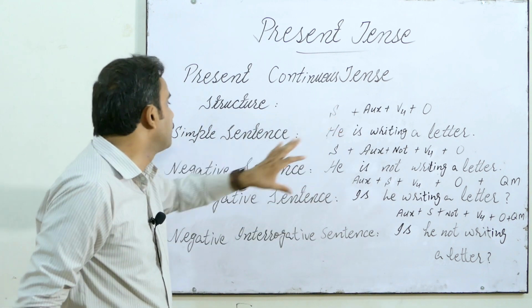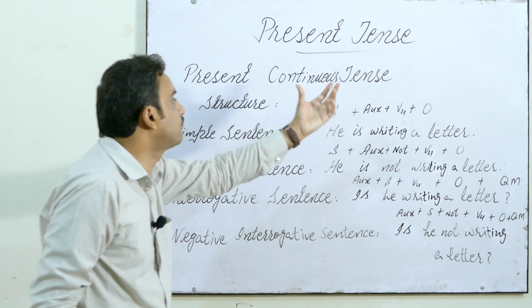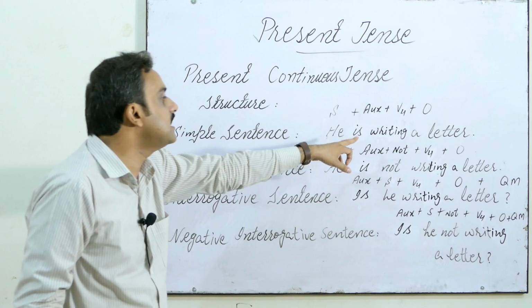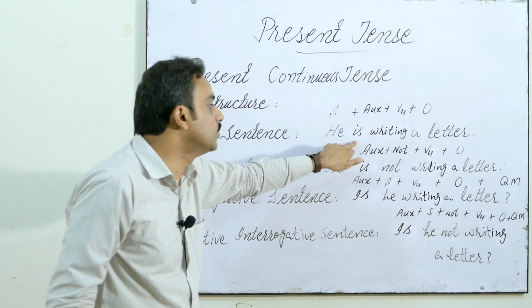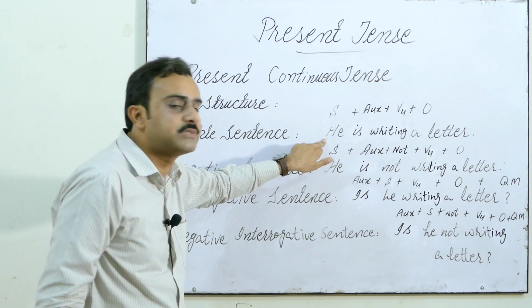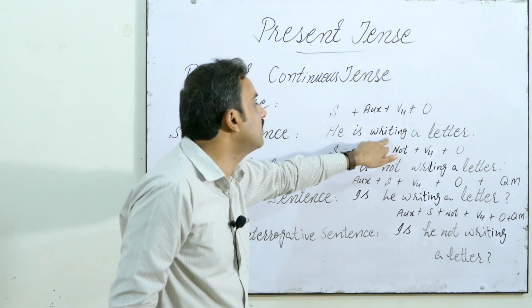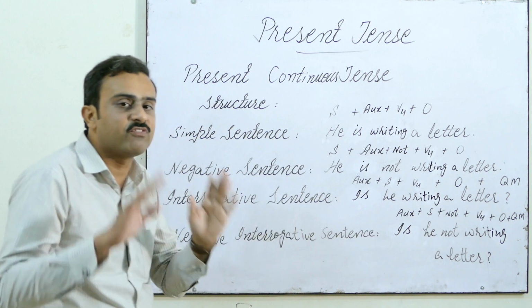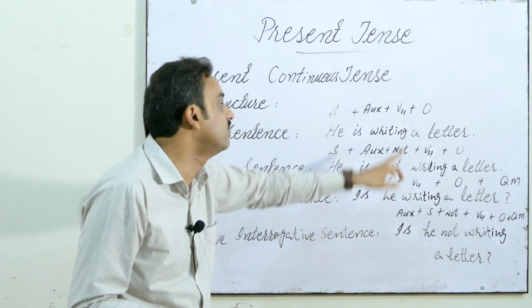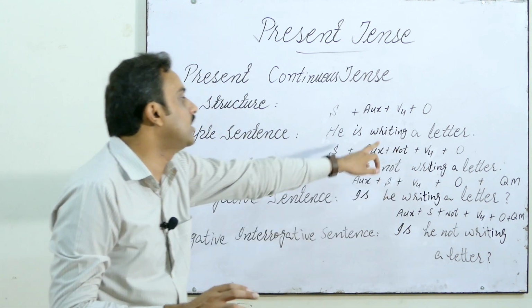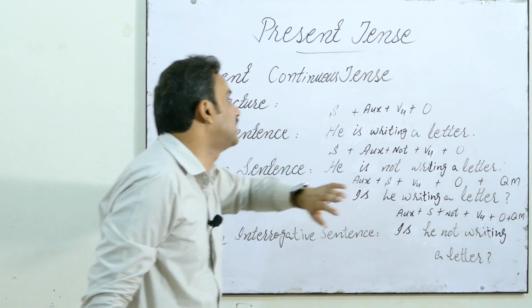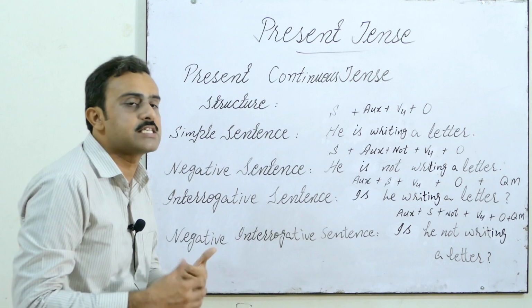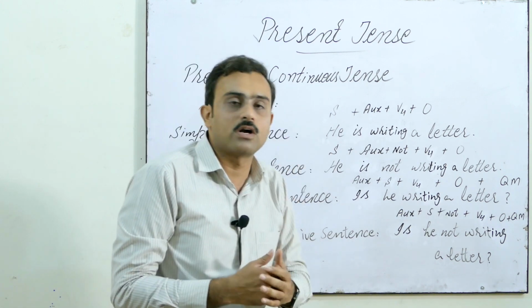For example, the simple sentence of present continuous tense is: he is writing a letter. Is is your auxiliary. We use is because the subject was singular, he, and then we use present participle, means first form of verb with the addition of the ing morpheme, so it becomes present participle, fourth form, and then a letter is the object. It becomes the simple sentence of present continuous tense.